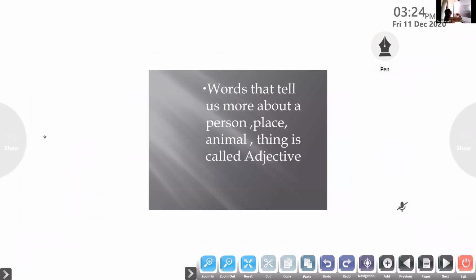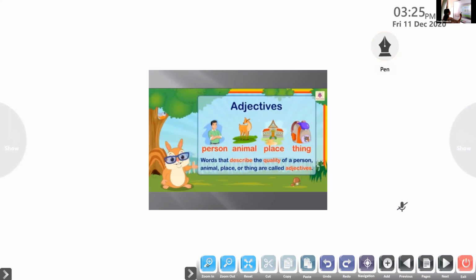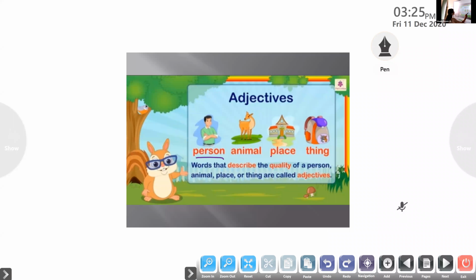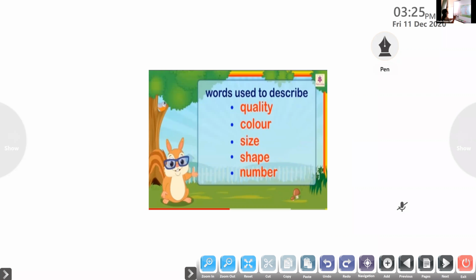We have already discussed that. Words that tell us more about a person, place, animal, or a thing are called adjectives. Is that clear to everyone? So here in this picture it is clearly given to you. How to identify the adjectives? Words used to describe quality, color, size, shape, and number are called adjectives.